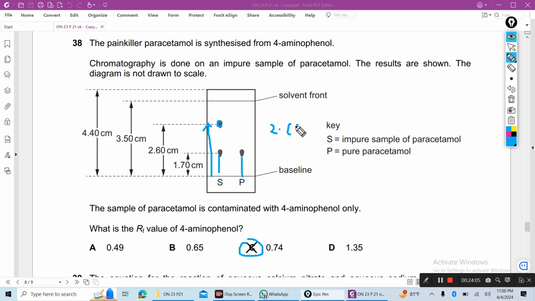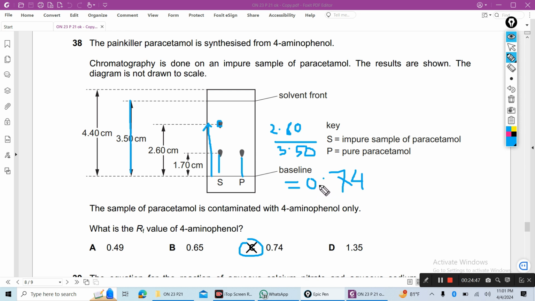Baseline to impure sample distance 2.60 divided by baseline to solvent point, from this to this, 3.5. So if you calculate, you get 0.74. RF value will be 0.74.